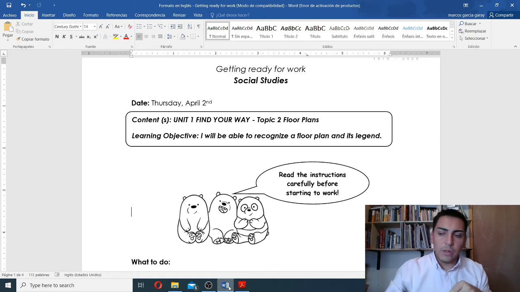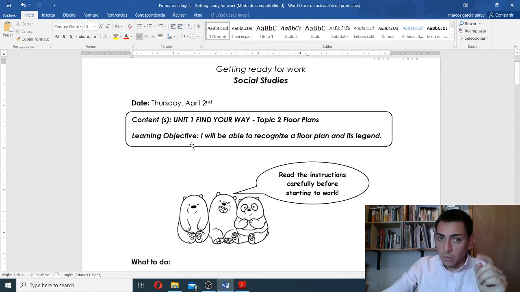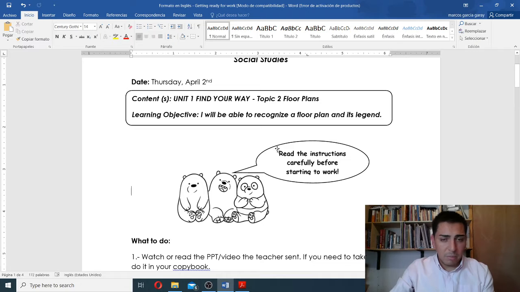Now we are going to be working in Unit 1, Find Your Way, Topic 2, Floor Plans, okay? The learning objective today will be that you will be able to recognize a floor plan and its legend. Okay? Very simple verb, very simple objective.